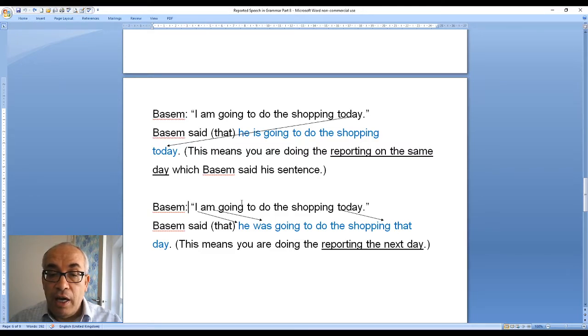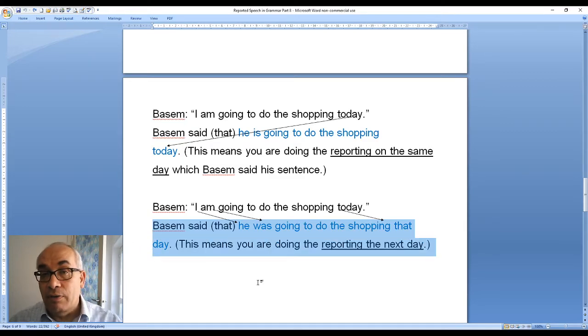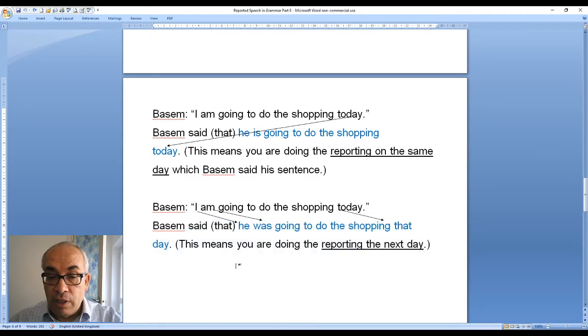But here, "I am going to do the reporting today." Basim said that he was going to do the reporting that day. So you change I into he. You change present continuous into past continuous. You change today into that day. And most of the time we use this sentence in our life. Most of the time the reporting happens after some time, maybe 1 day, 2 days, 1 week, 1 month, etc. So most of the time we use this.